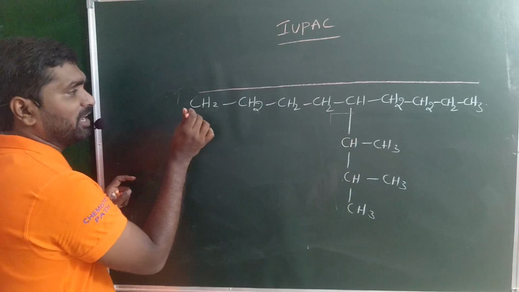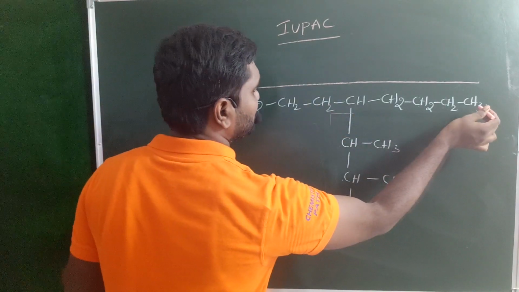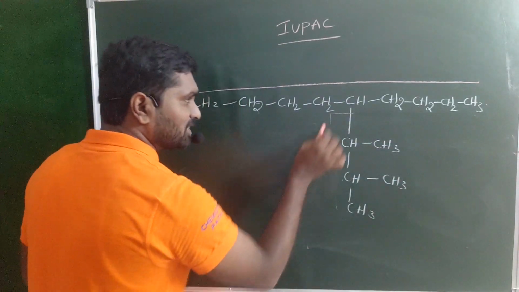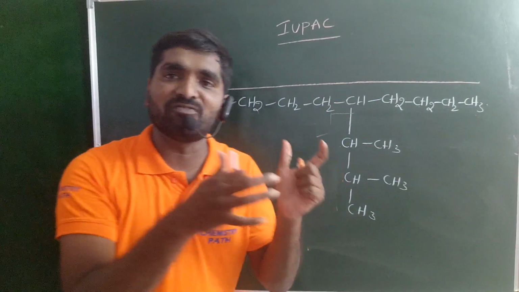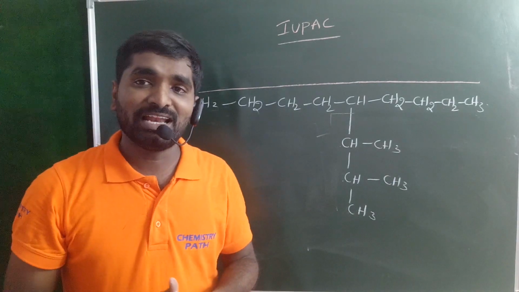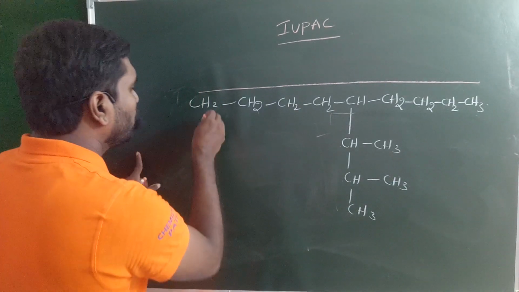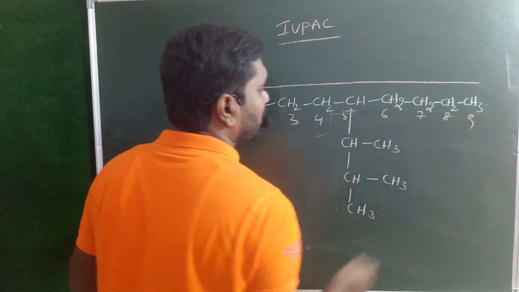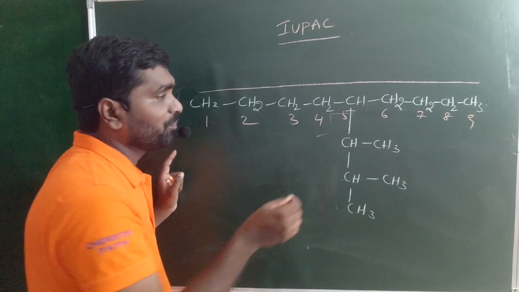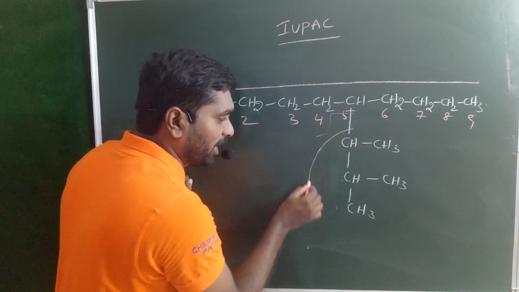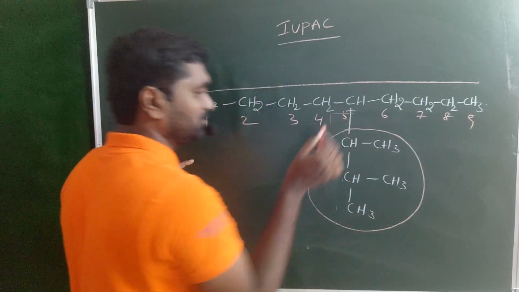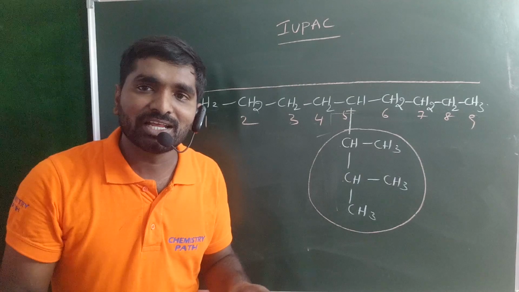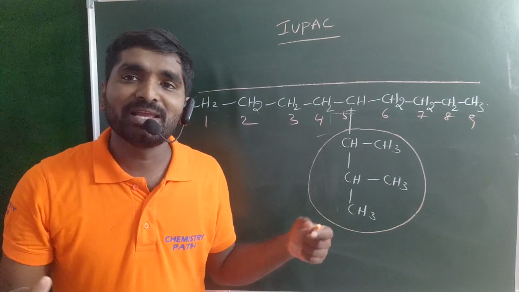If numbering starts from the left side 1, 2, 3, 4, 5, or from the right side 1, 2, 3, 4, 5, the substituent is always present on the fifth carbon, either from the left side or from the right side. So 1, 2, 3, 4, 5, 6, 7, 8, 9. But more importantly, on the fifth carbon, the substituent may be a complex substituent, which is not an isopropyl group, not a neopentyl group, but a complex substituent.